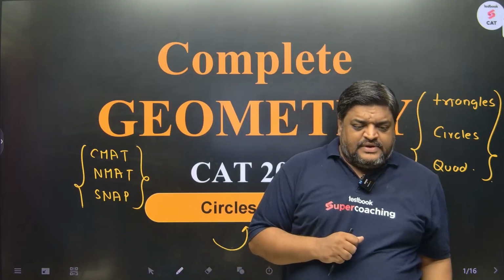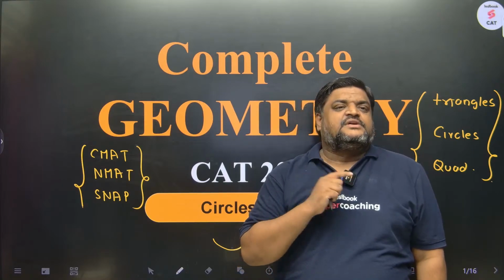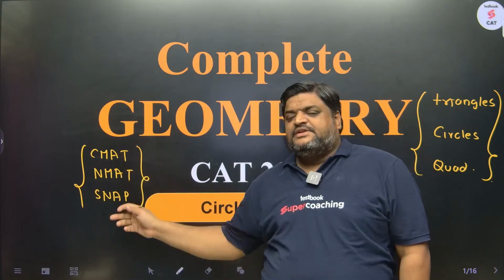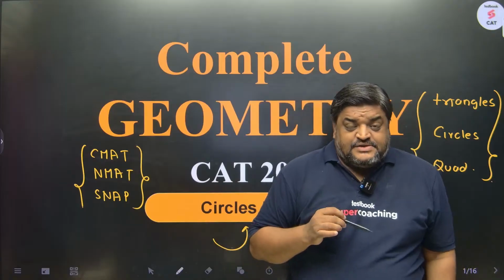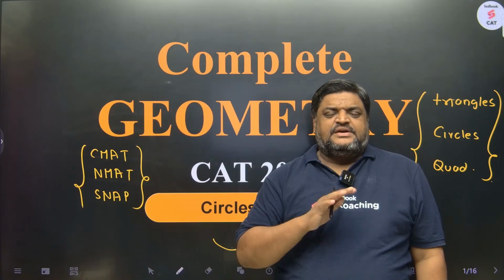So today we are going to deal with the questions from circles that have featured in these 3 OMETs. Just to give you an idea, if you are preparing for CAT, OMETs mathematics is already taken care of.